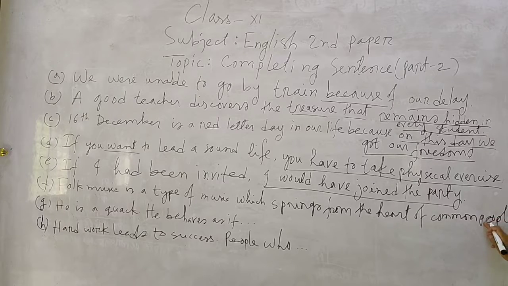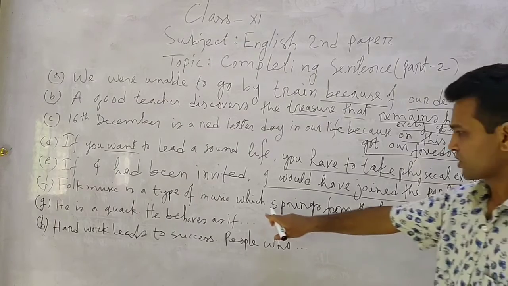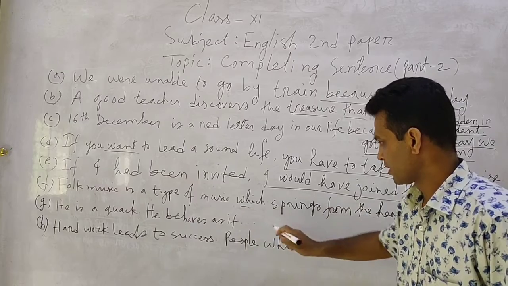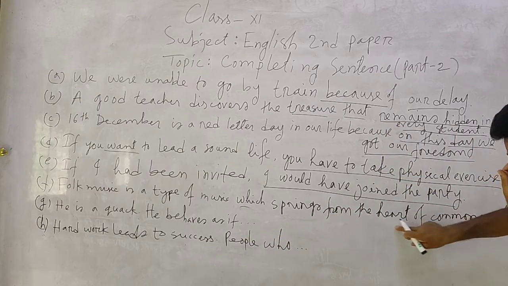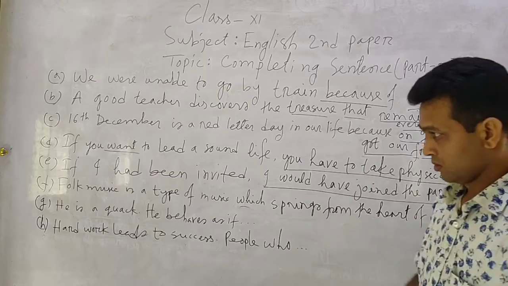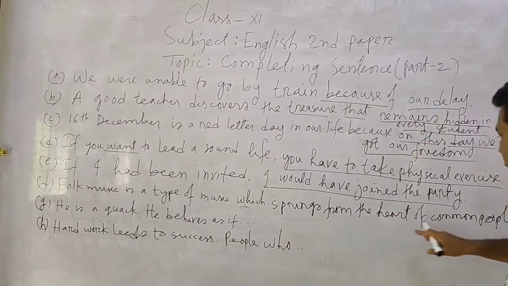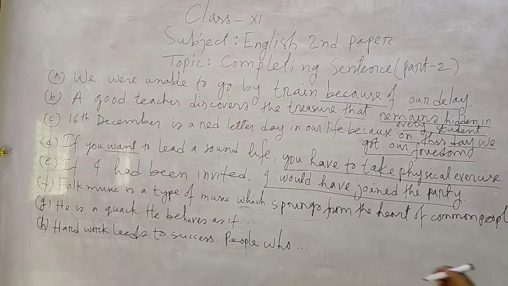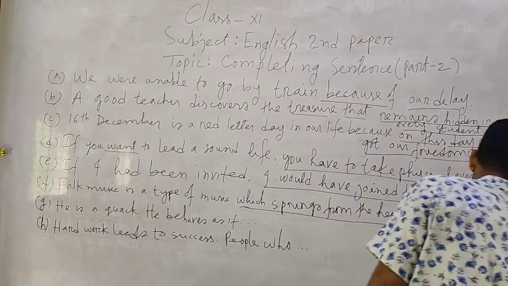Here who is a relative pronoun, you have to use the finite verb and extension. So folk music is a type of music which springs from the heart of common people. Here is the second clause.